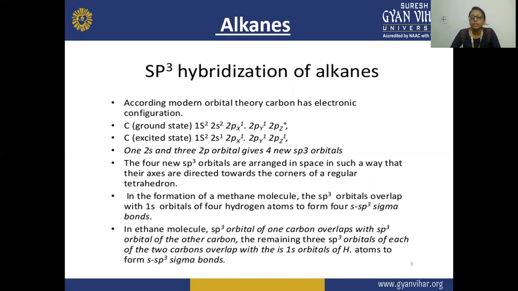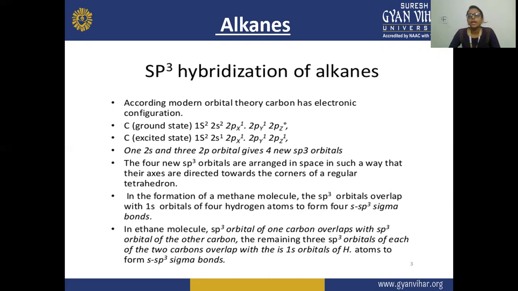The remaining 3 sp3 orbitals of each of the 2 carbons overlap with the 1s orbitals of hydrogen. Both carbons are sp3 hybridized in alkanes. So they form sp3-s sigma bonds.